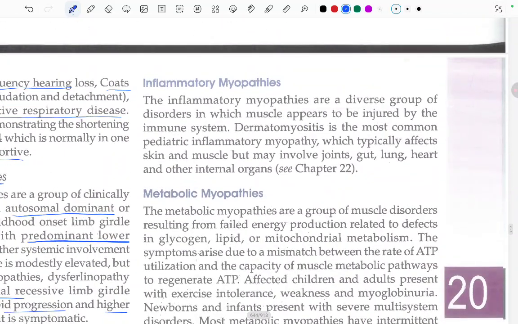Now coming to the inflammatory myopathies. The inflammatory myopathies are a diverse group of disorders in which the muscle appears to be injured by the immune system. Dermatomyositis is the most common pediatric inflammatory myopathy, which typically affects the skin and the muscle but may involve the joint, gut, lung, heart, and other internal organs also.